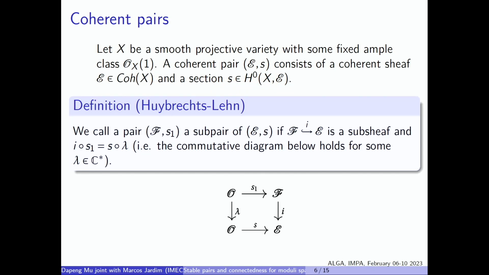And then this is the definition of a subpair. I think this one and the next one are all due to Huybrechts-Lehn. So we say a pair F, S1 is a subpair of E, S if F is a subsheaf of E, and S factors through S1, meaning this commutative diagram holds. So here's a section S. This is the section of the subsheaf, and then we have this commutative diagram. And then we call F, S1 a subpair.